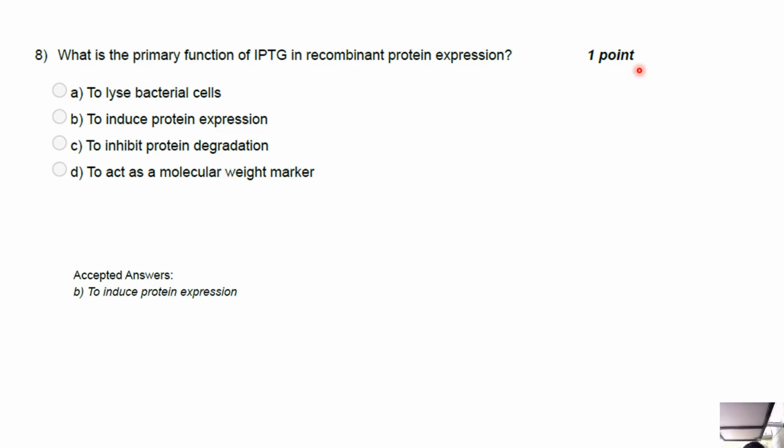Now, why is IPTG preferred? Because unlike galactose, IPTG is not hydrolyzed by beta-galactosidase. So this induction remains steady and long-lasting, giving high and consistent expression levels. Now, here are the options. If you see, option A, to lyse bacterial cells, is incorrect because IPTG does not lyse cells. Lysis is done later by sonication, lysozyme, etc.